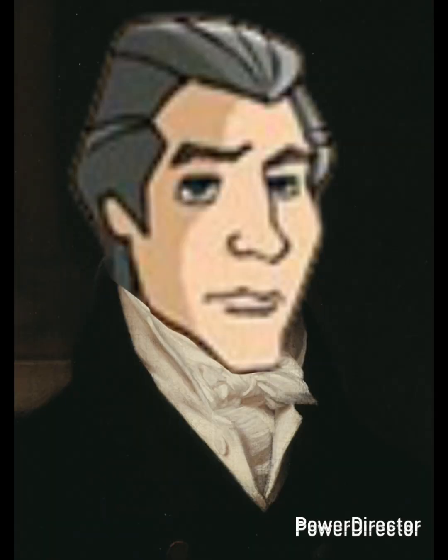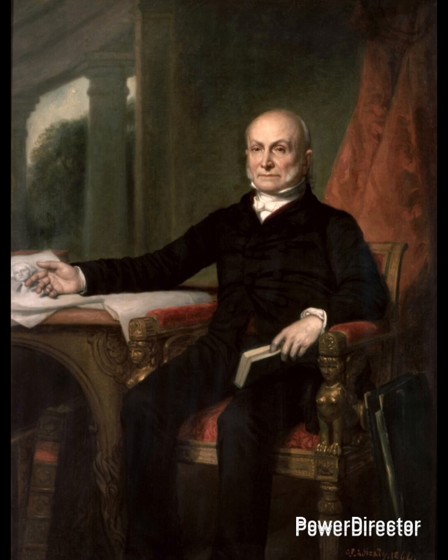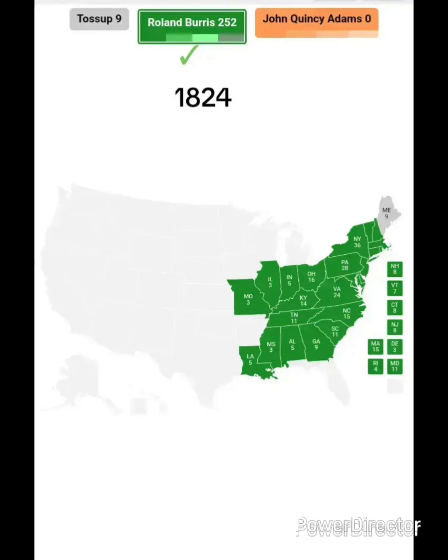After Marple Washington served 2 terms, we see some new faces. The Democratic Republicans nominated Roland Boris, and the Federalists tried to bounce back by nominating John Quincy Adams. Boris won unanimously, 252 to 0, with it being the 3rd unanimous election in a row.